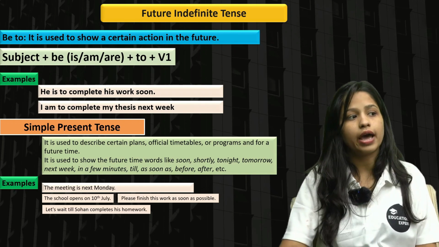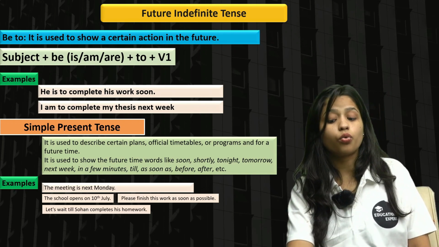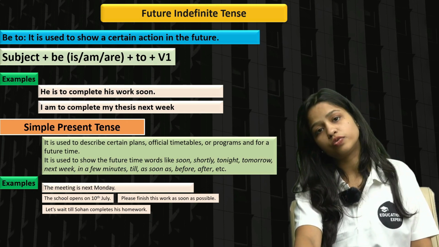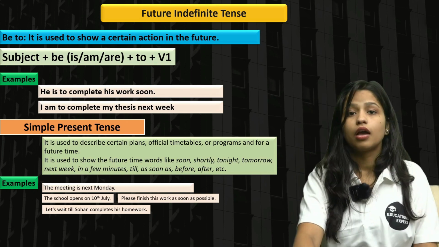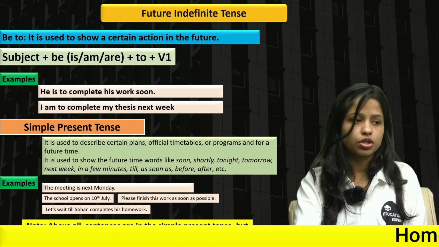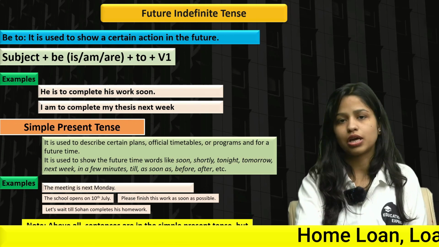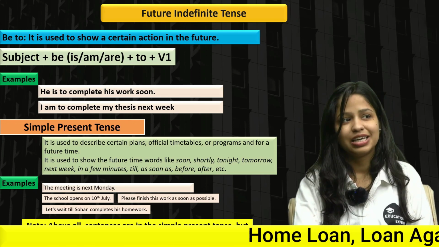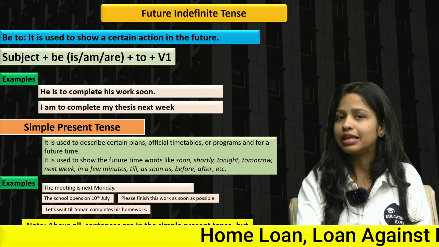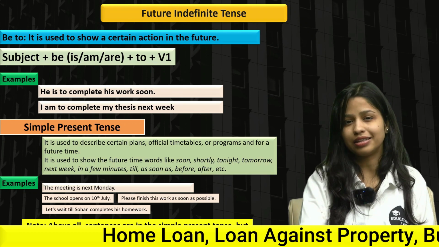Let's move forward and understand, is there anything left? Is there any other way left that we can use future indefinite? Let's find it out. Before that, let me tell you a note. All of the above sentences are in the simple present tense, but they express future happenings, as I have already told you. Now let's find out, is there any other way left that we can use future indefinite tense? I think yes.